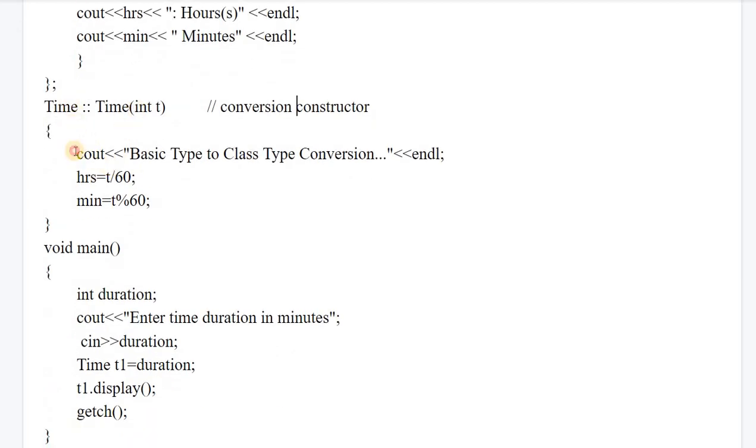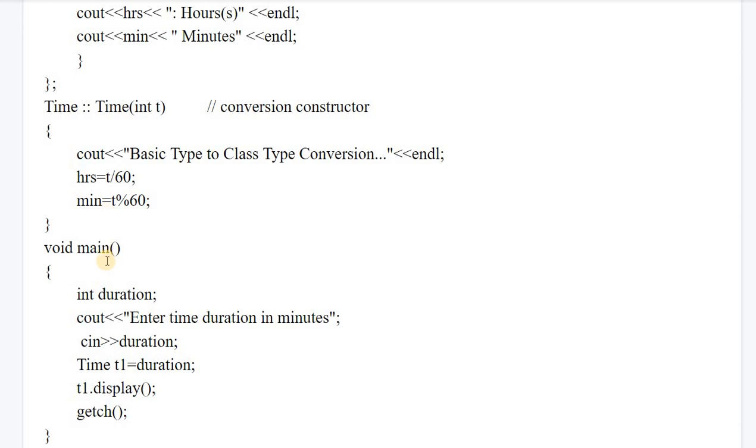Then in the conversion constructor we have to write the logic. Conversion constructors are used where you want to convert different types of data types. So in such a constructor you have to write the logic. To convert time, which is entered in the form of t, into hours and minutes: if we want to calculate hours, we divide t by 60, and if we want to calculate minutes from this t value, we divide it by 60 and take the remainder.